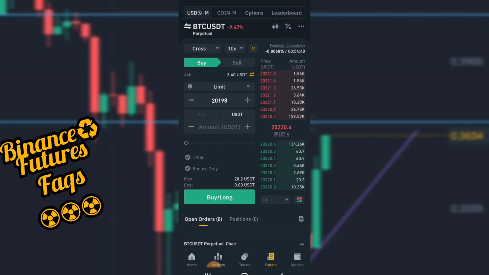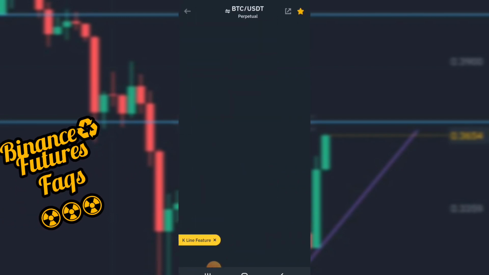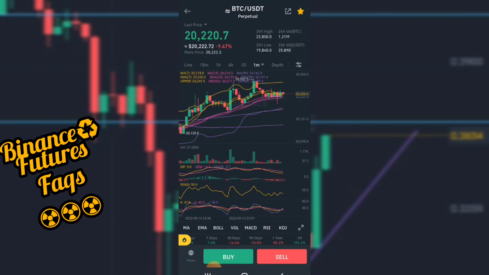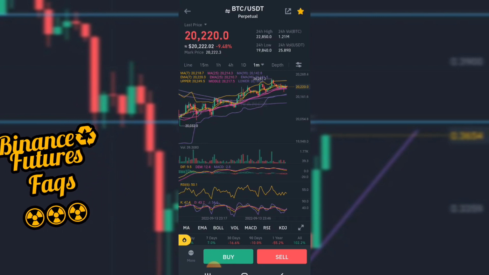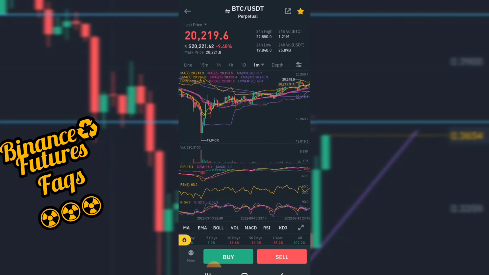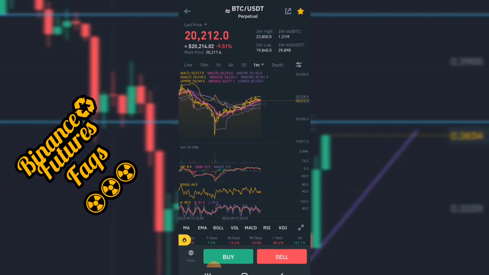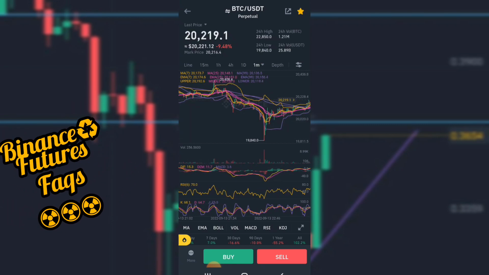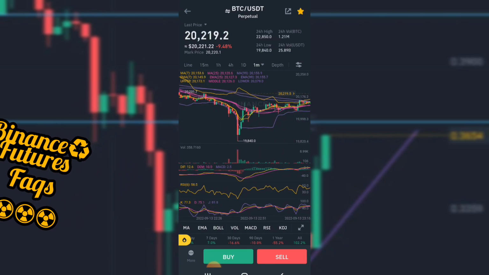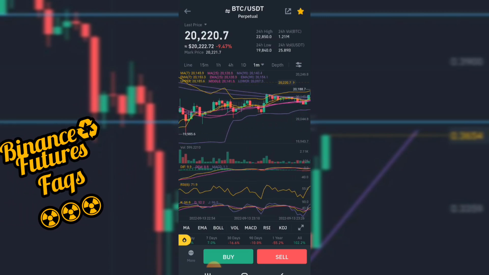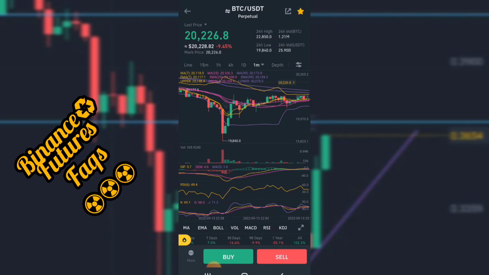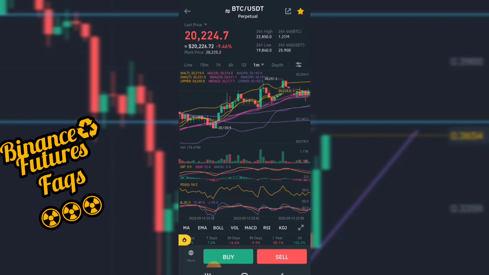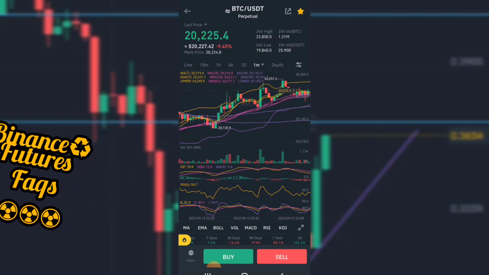So let's say you want to check the chart. You can click on this icon and it's going to show you the chart already. So you can see the chart of BTC. We normally like using 1 minute charts if you want to see what's happening recently. You can see how the market has been going. You can zoom in, zoom out. On Binance, the interface is very, very nice. It touched 19,840 and it's currently going back up. So you can see the highs and lows.